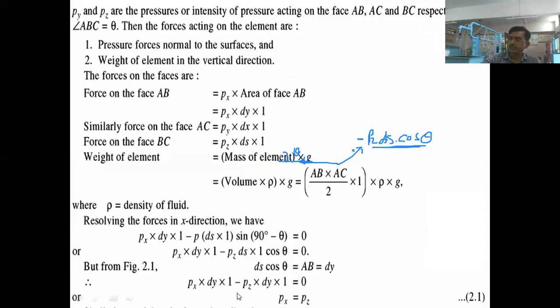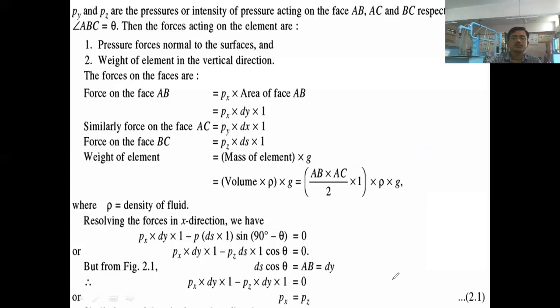Yes, here you can see this one. Equating to 0, px dy into 1 minus pz ds into 1 cos theta equal to 0, then you will get this equation. Now what is ds cos theta?